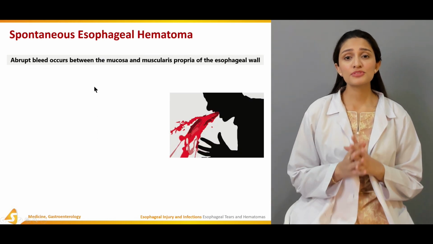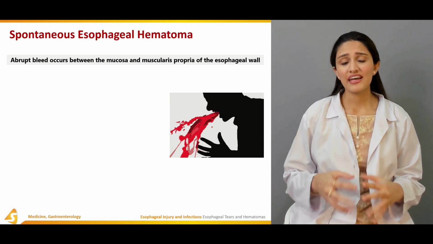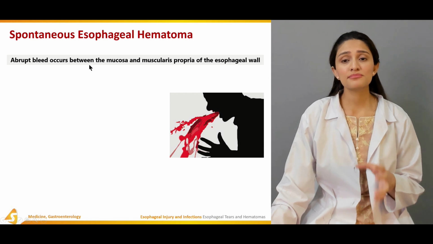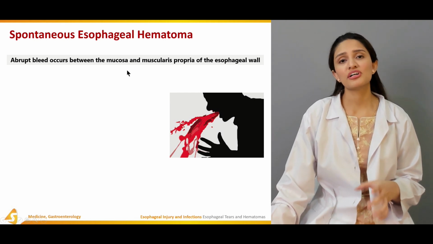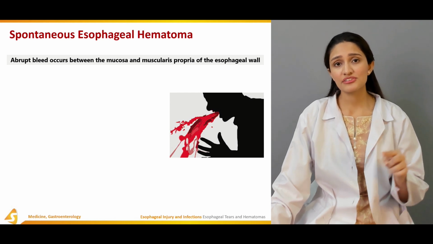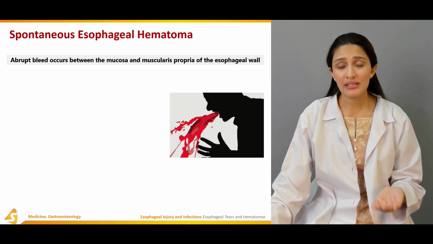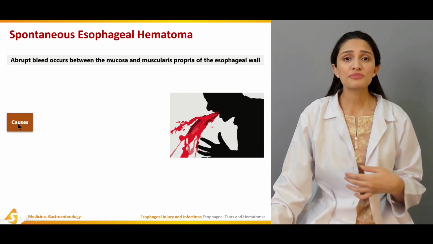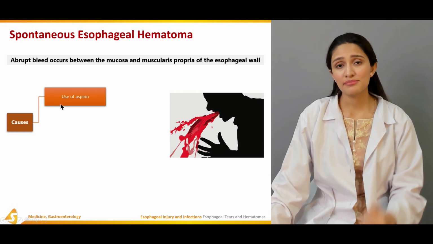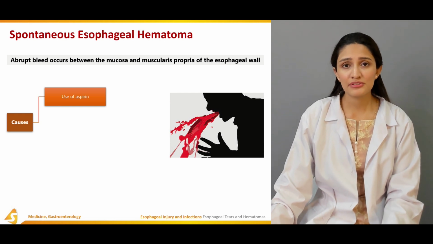Now, if we talk about spontaneous esophageal hematoma, this is a very rare entity, and it occurs when the bleed occurs between the mucosa and the muscularis propria of the esophageal wall. There's a hematoma that occurs within the esophagus, and if it bursts, it might cause hematemesis. So if we talk about the causes, excessive use of aspirin in patients with rheumatoid arthritis, spontaneous esophageal hematoma can occur.